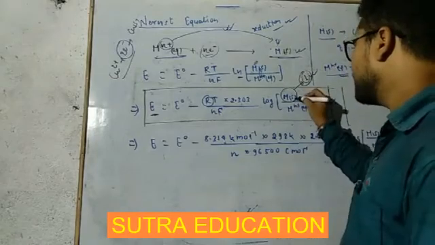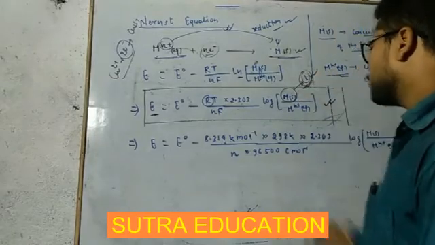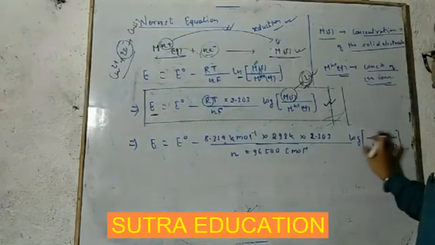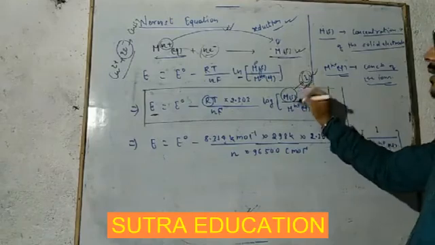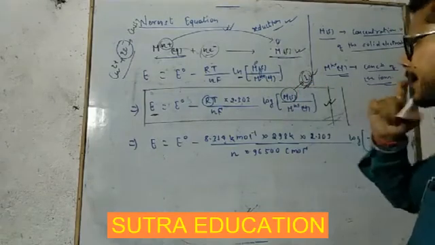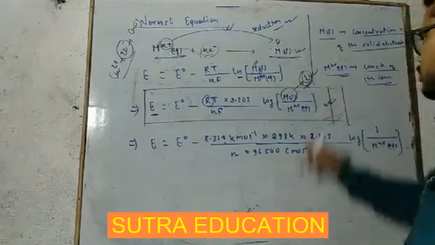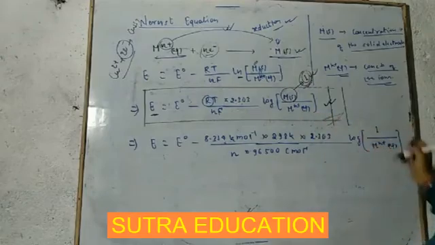So here it is solid, so its concentration is 1. So I am going to write here 1 in place of Ms. Concentration of a solid is always taken as 1. So I am taking this 1 upon Mn plus aqueous.